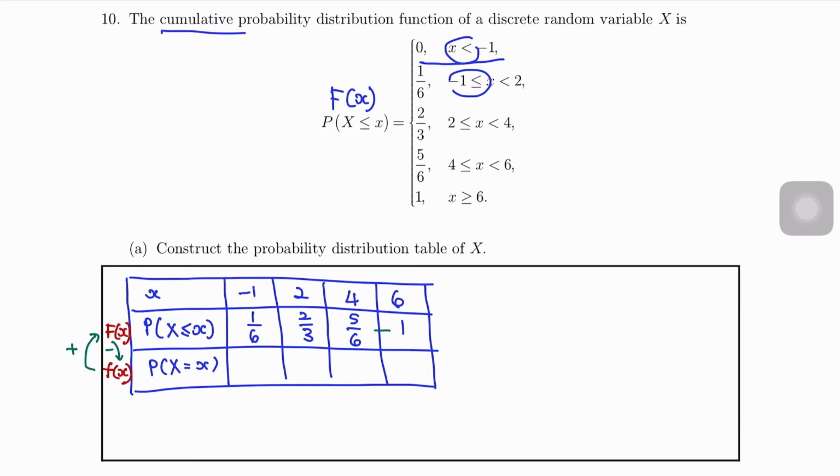So 1 minus 5/6, kita dapat 1/6. 5/6 minus 2/3, kita akan dapat 1/6. 2/3 minus 1/6, kita dapat 1/2. Then this one 1/6. So ini adalah probability distribution table kita.